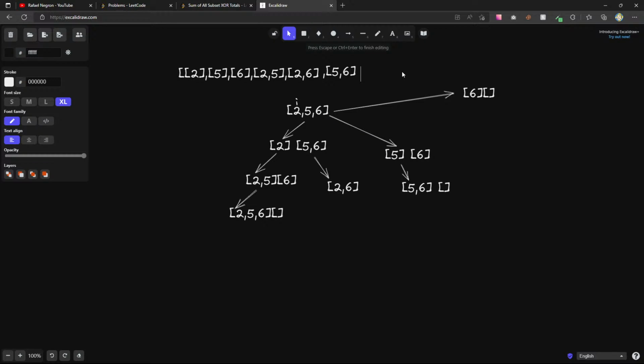So that's going to give us all the different, I know I created like multiple text elements here, but this will give us all the different subsets. And then in here, we can create a function that will calculate the XOR of all these different ones. So something like that. That's what I'm thinking. Now let's see if we can put this to code.